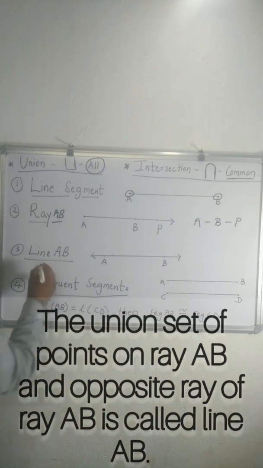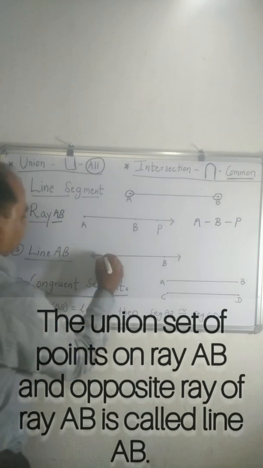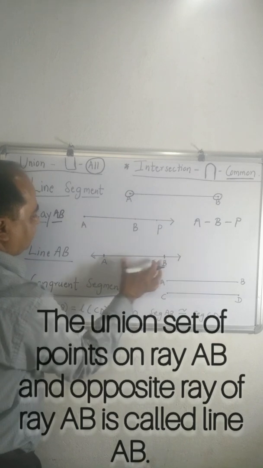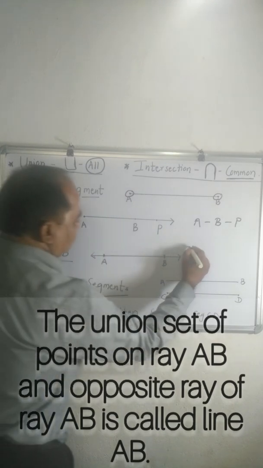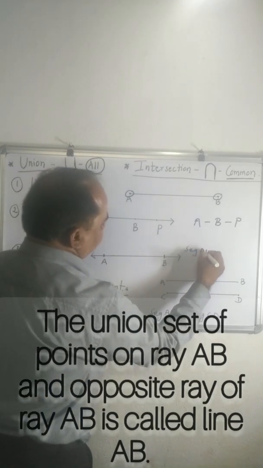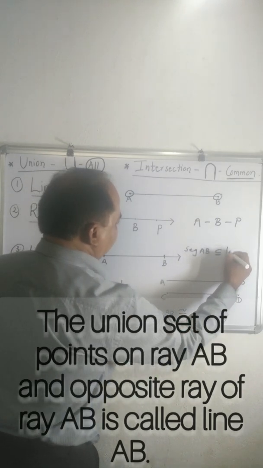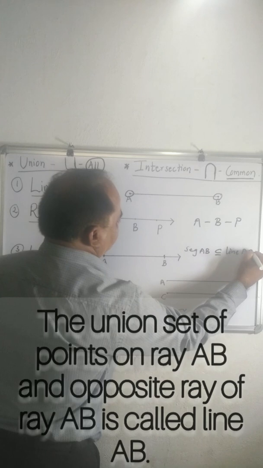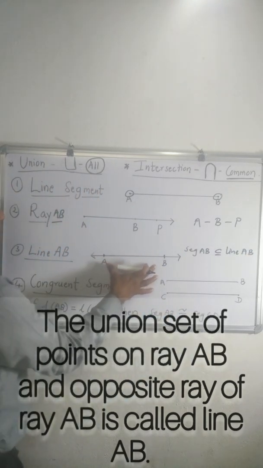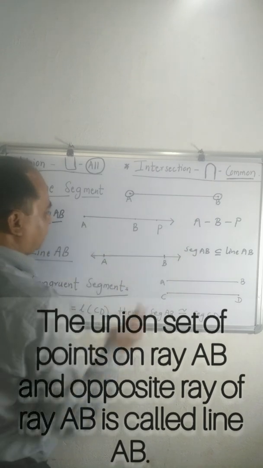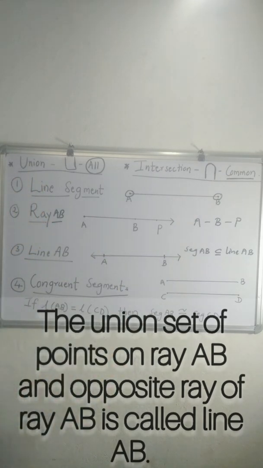And segment AB is a subset of line AB. This is the symbol of subset. Segment AB is included in line AB.